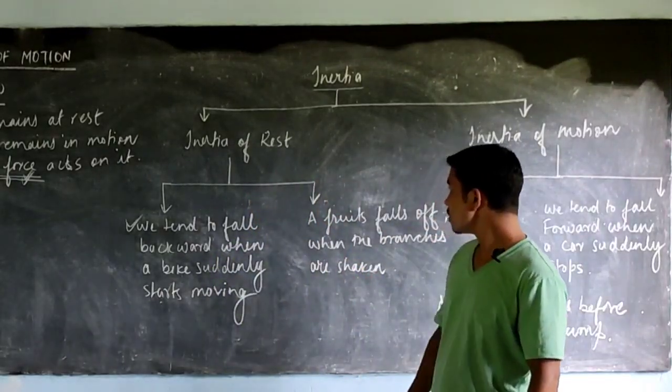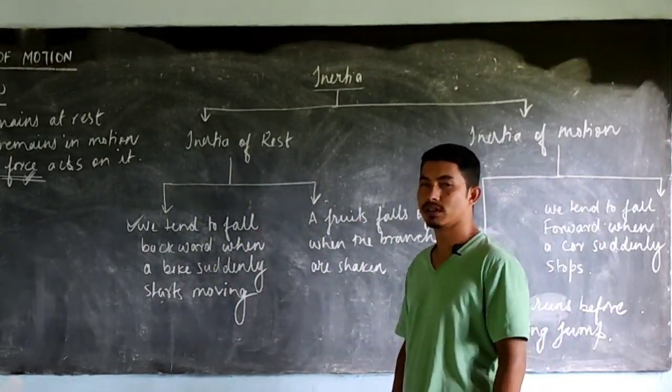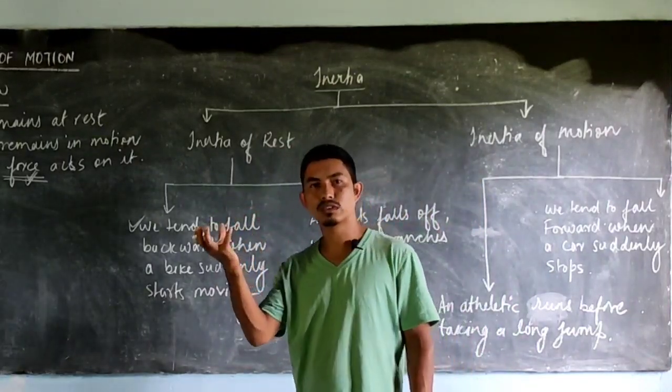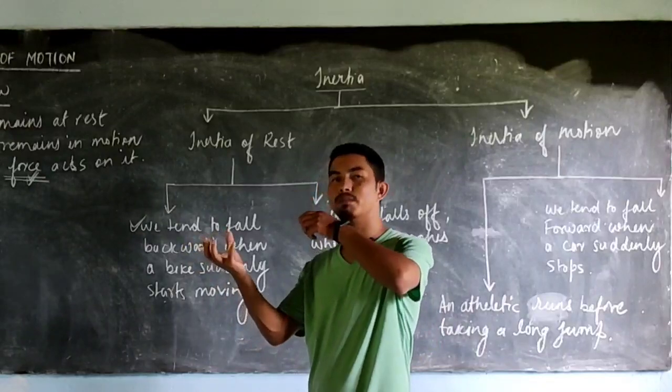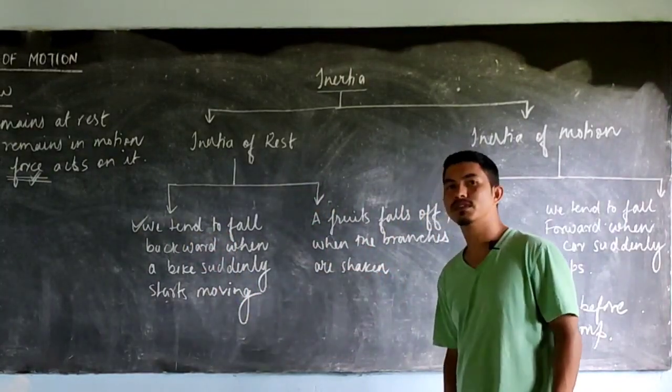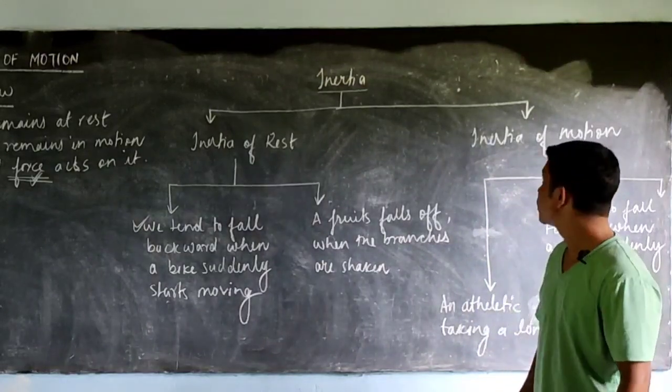Similarly, when you shake the branches of a tree, the fruit falls off. It's because the fruit wants to stay in the state of rest, but the branches are moving. So that's why the fruit falls off the tree when its branches are shaken.